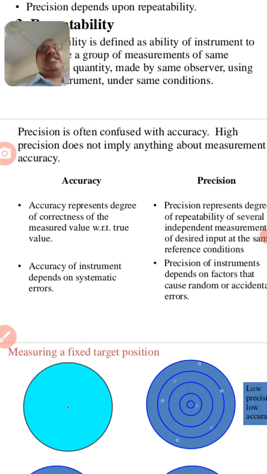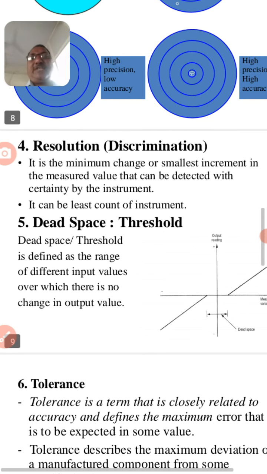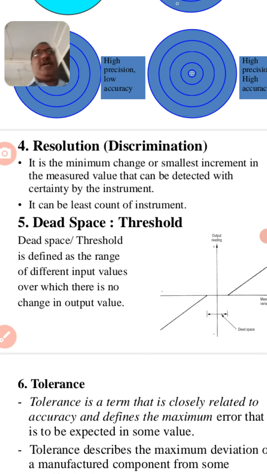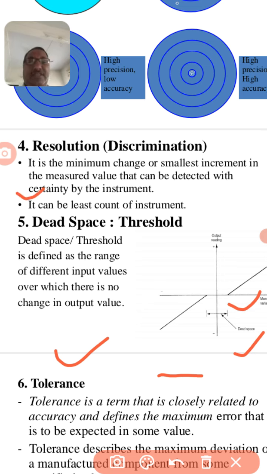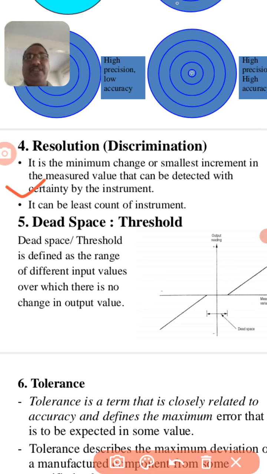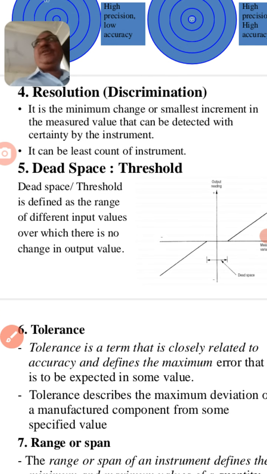Many times precision is confused with repeatability. Then the next one is resolution or discrimination. Resolution means the minimum change or smallest increment in the measured value that can be detected with certainty by the instrument. It can be the LSB, that means least significant count. It's called resolution.